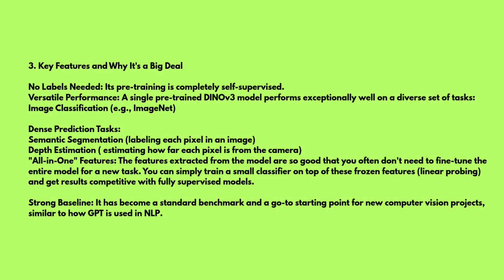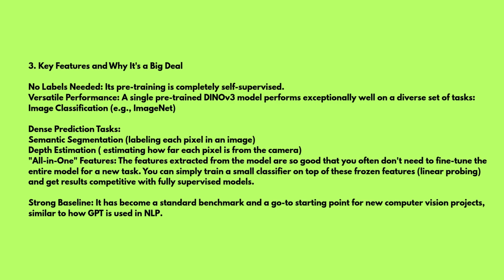The key features, why it is a big deal. No labeling needed, its pre-training is completely self-supervised. A single pre-trained DINOv3 model performs exceptionally well on a diverse set of tasks, mainly image classification, for example ImageNet. In semantic segmentation, labeling each pixel in an image.